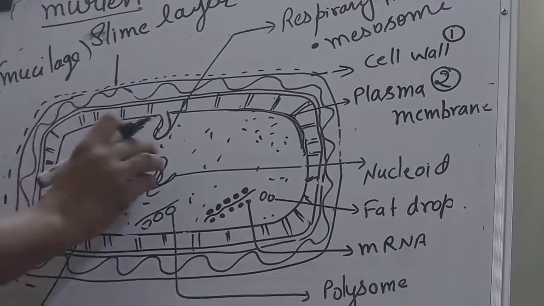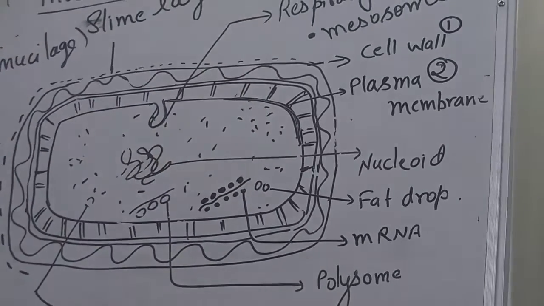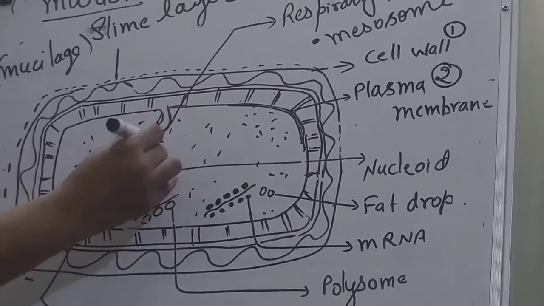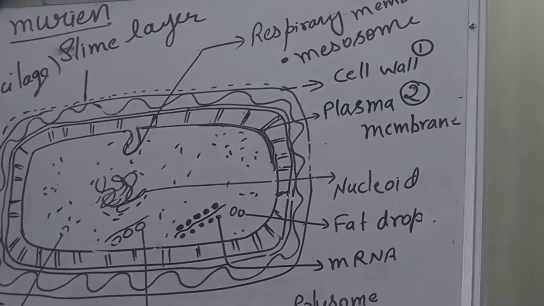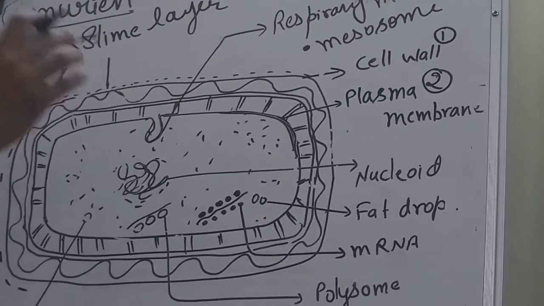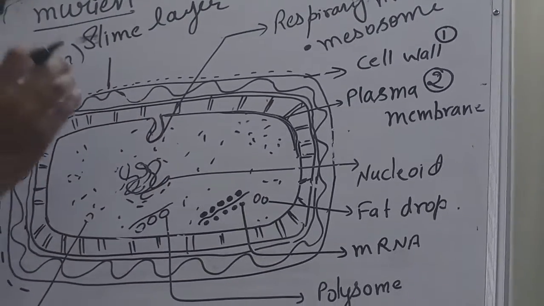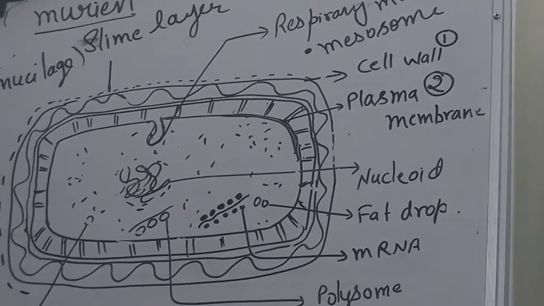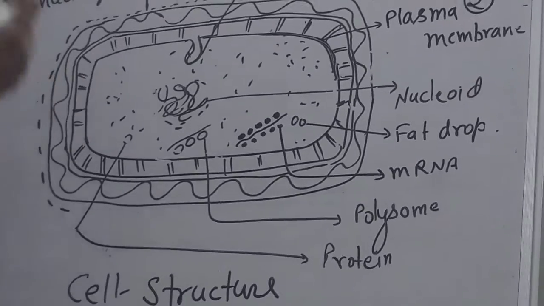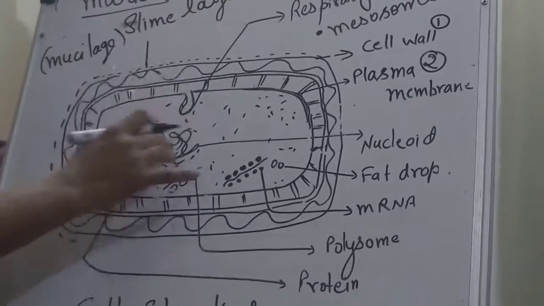Clear? Then we find they have their genetic material. This genetic material is not bounded by a membrane. Histone is a protein; you will understand better when I go through the nucleus or nuclear membrane.